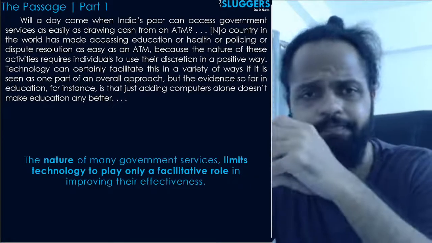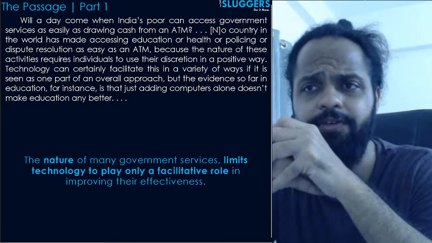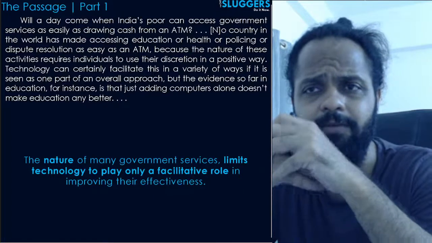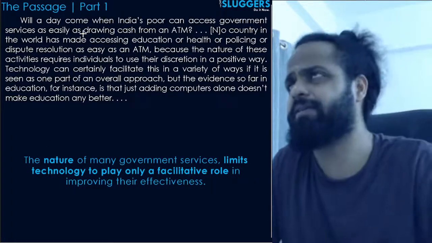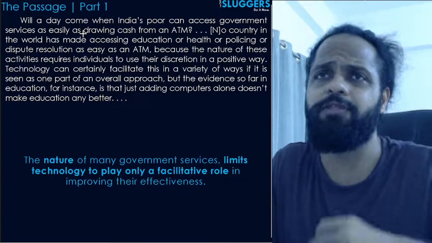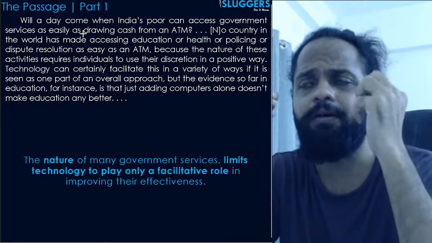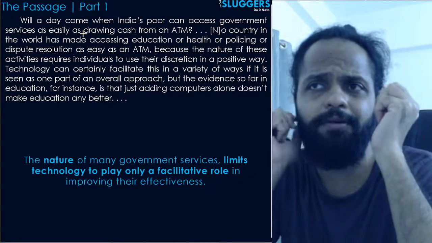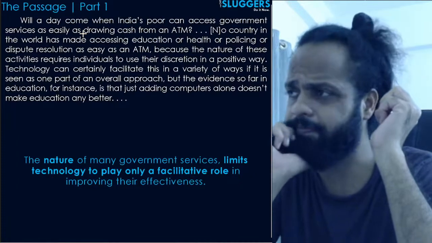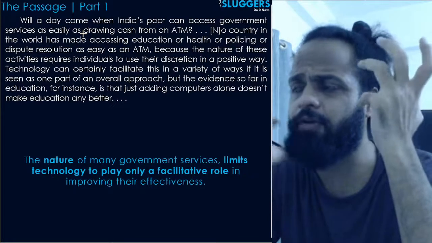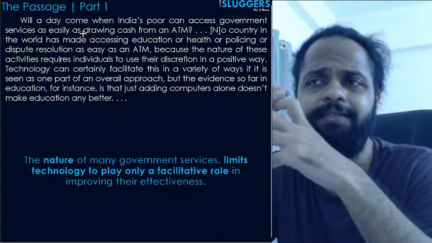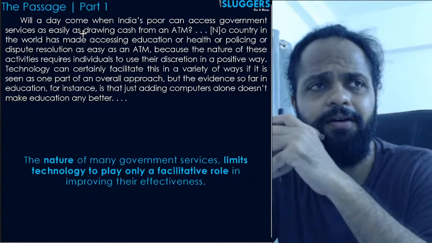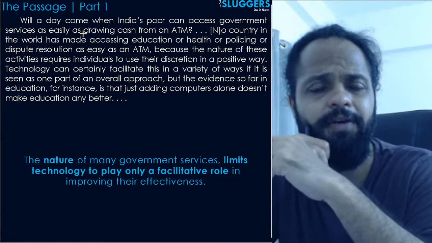So, without any further ado, let me start with the explanation of the first part. See, guys, oftentimes authors will use some rhetoric, a fancy way of writing or presenting their ideas. But the ideas that they present will usually be very simple.